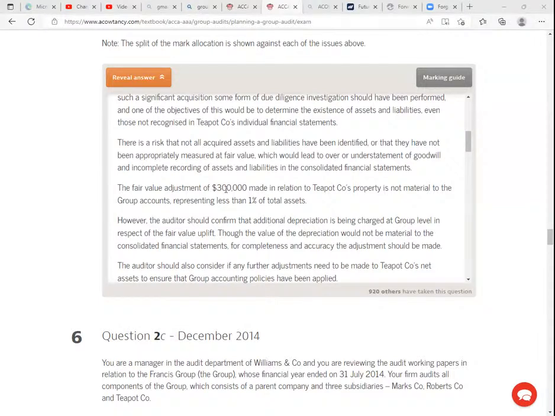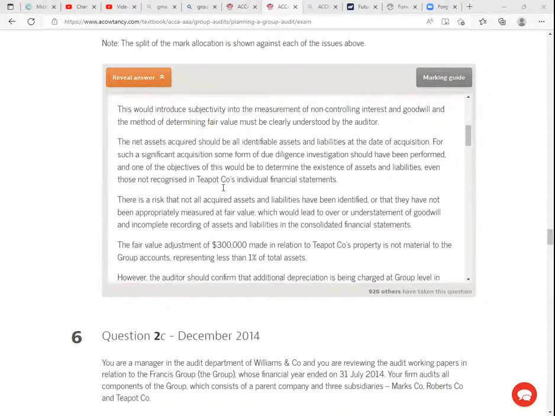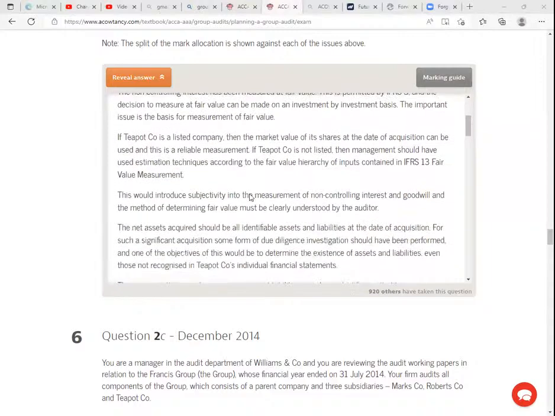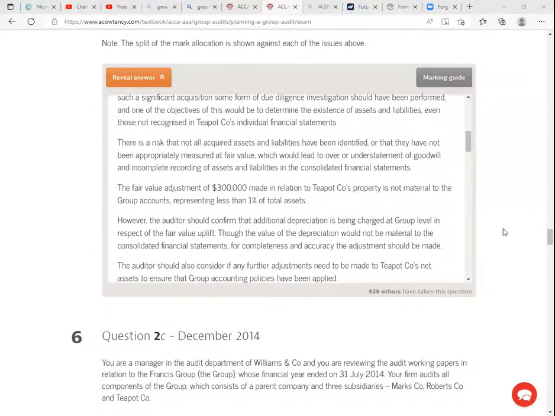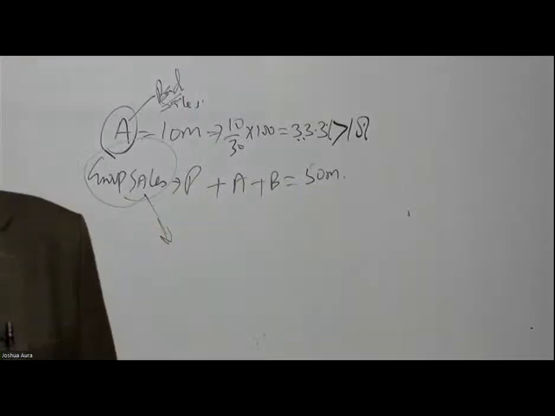Could you kindly take this 300,000 in terms of millions? This is too small, 0.3. 0.3 over 450, it will be very small. It's less than what here? 1%. So if it's less than 1%, then I don't have to trouble myself.